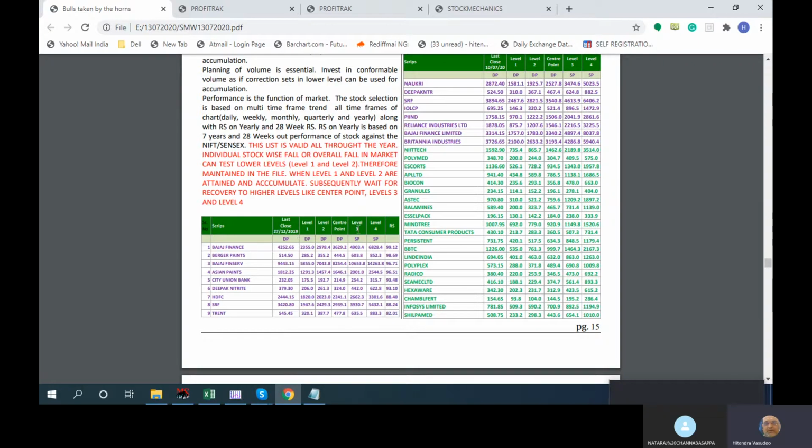Many of the stocks in the first 2 months actually hit these levels, and they also hit level 1 and level 2. So as an investor, if you started your buying at this point and it hit that, you can take profit at whatever level 3 and level 4 are there. But if they come to level 1 and level 2, you can be an investor over there.